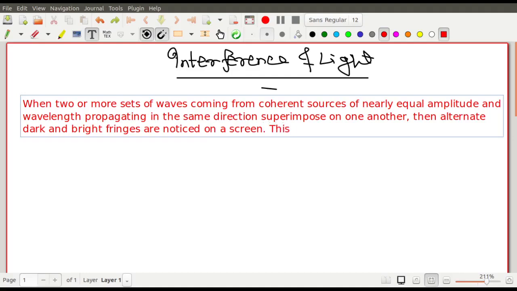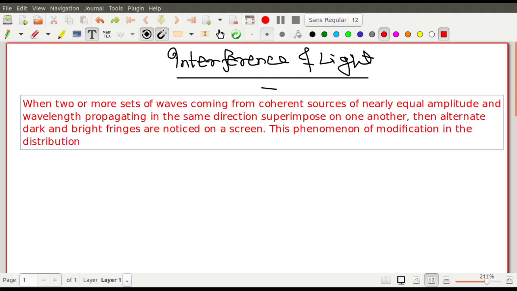This phenomenon of modification in the distribution of light intensities in the region of superposition of the waves is called interference.